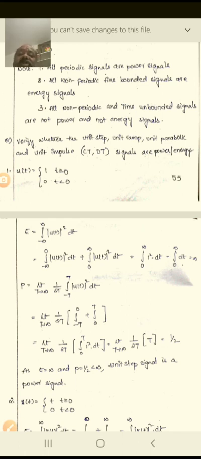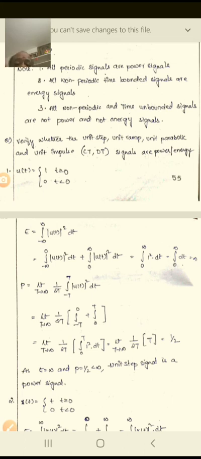In this connection, to observe the energy, we already know it is the integral from minus infinity to plus infinity of the given function whole square dt. So integral from minus infinity to plus infinity of u of t whole square dt. Now you may take a definite integral split as minus infinity to 0 of u of t whole square dt plus 0 to infinity of u of t whole square dt.